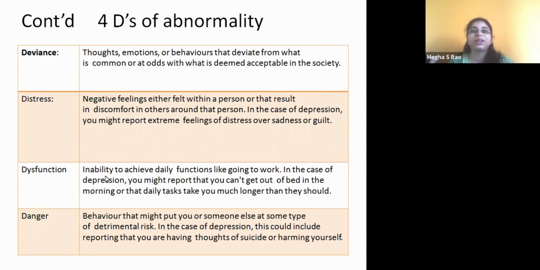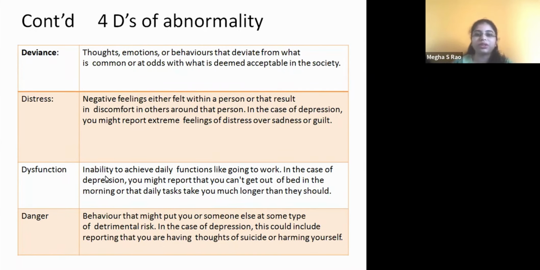So banging the head, slapping oneself. All these are the behaviors which come under the dangerous part. So when these 4 Ds, or any one or most of them, are involved, then we call the child abnormal, or say there is some problem in the child which needs to be addressed.